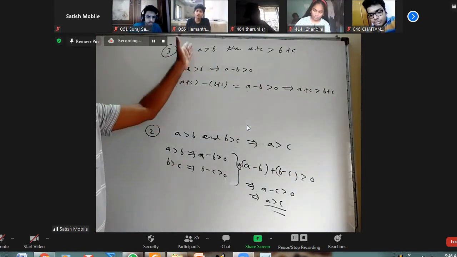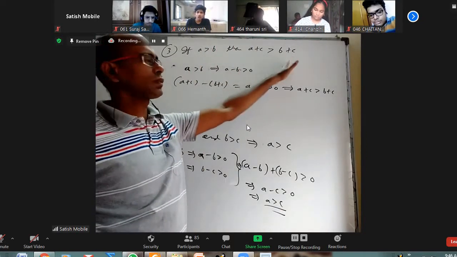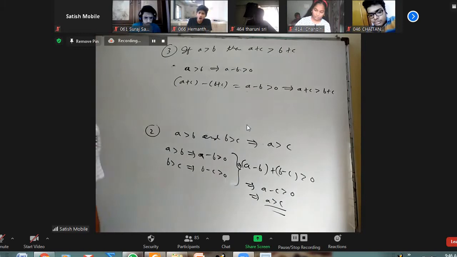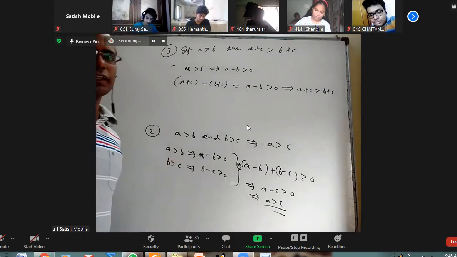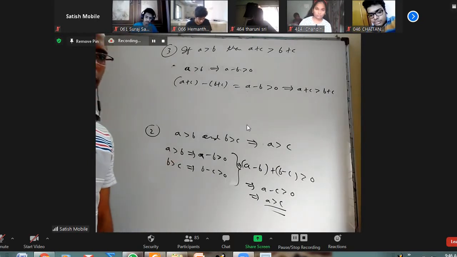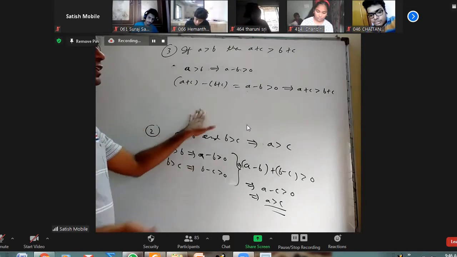So whenever you have to prove one is greater than the other one, you have to somehow prove this minus this is positive. That's what we've done. Mainly for an inequality, you can add any real number, positive, negative, anything is okay on both sides. When you say add, you can also subtract because C can be positive, C can be negative.